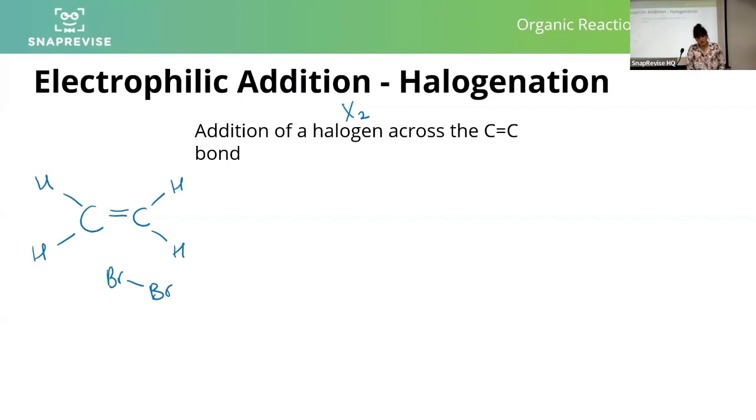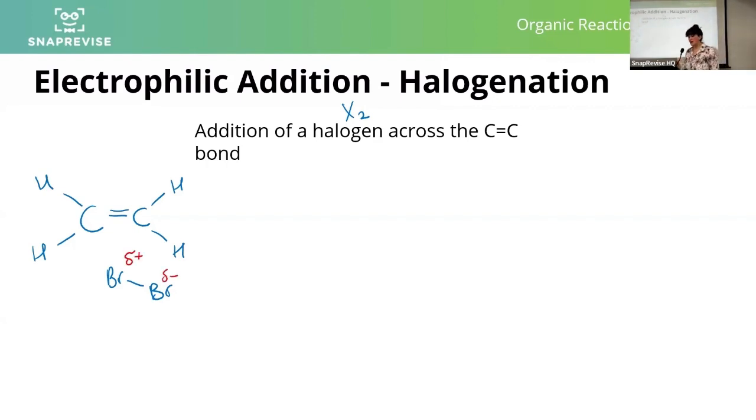So what happens when you've got, for example, bromine or a halogen that approaches a double bond, which is an area of high electron density? You've got lots of negative charge around that double bond. What's going to happen to the bromine? It's going to polarize that bromine bond. It's going to induce a dipole.